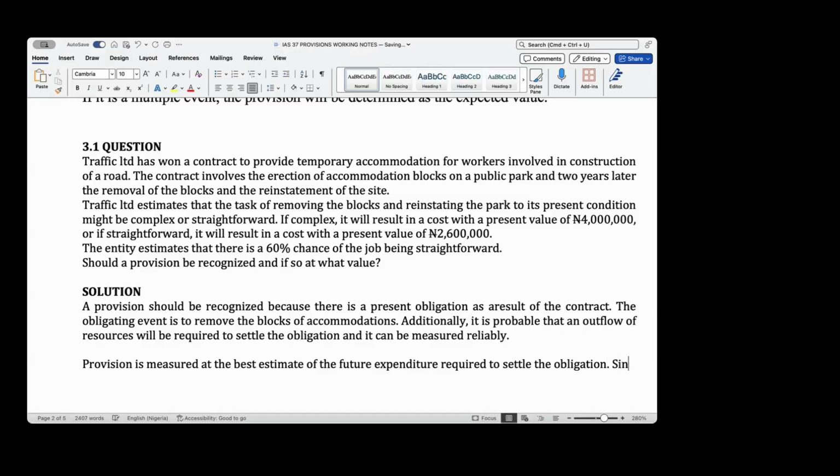And since this is a single event, the best estimates will be based on the most likely outcome.